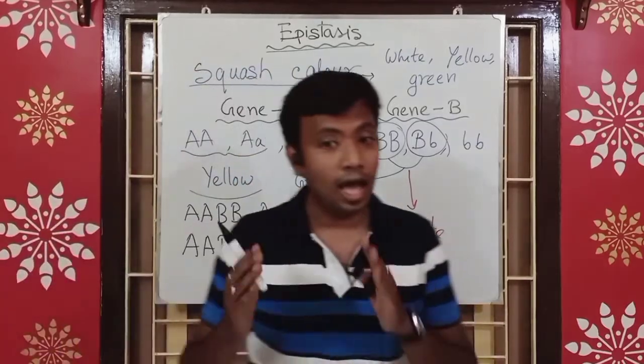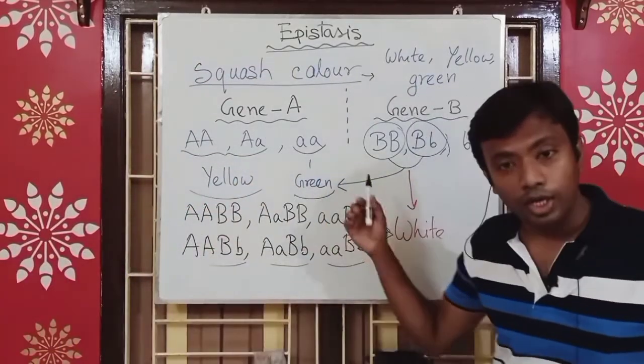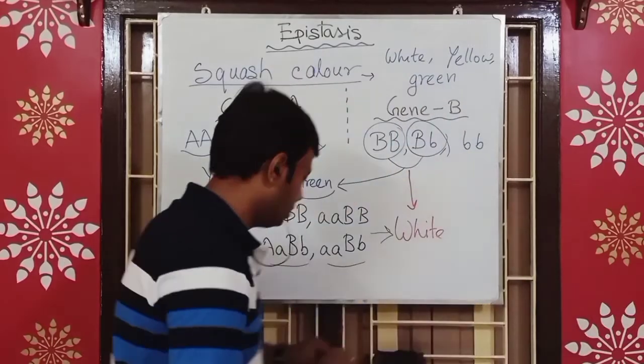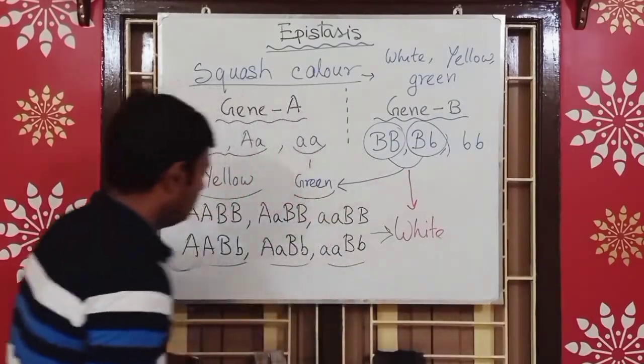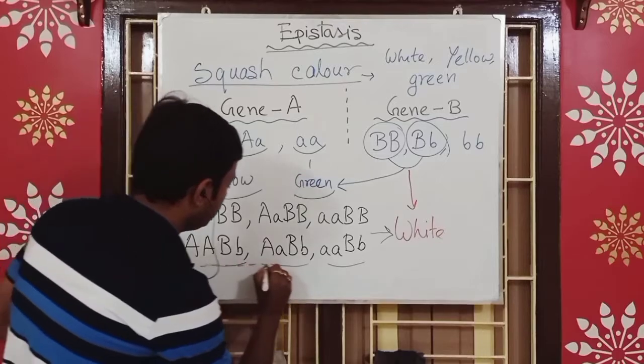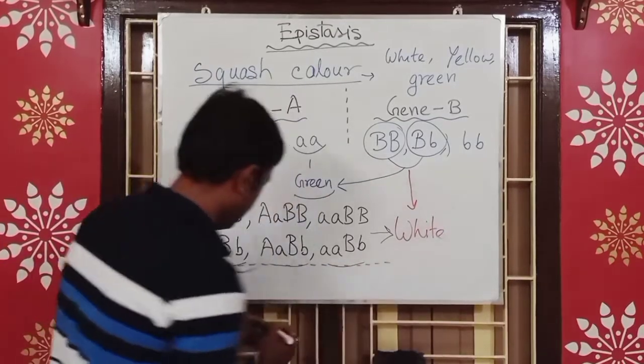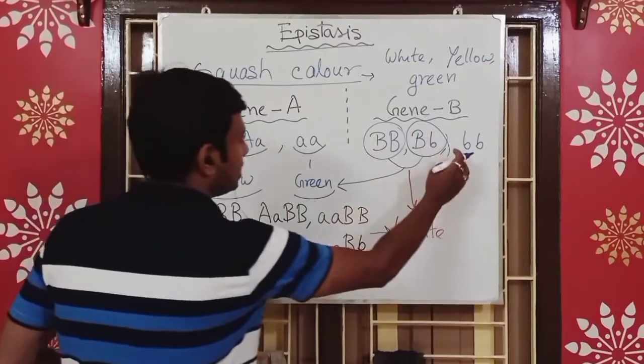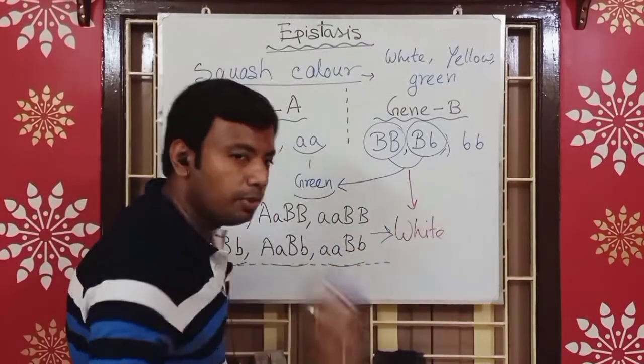Then when and how can green or yellow color squash be produced? They can be produced in a completely different set of allelic combinations, and in such a case the recessive set of gene B must be present.